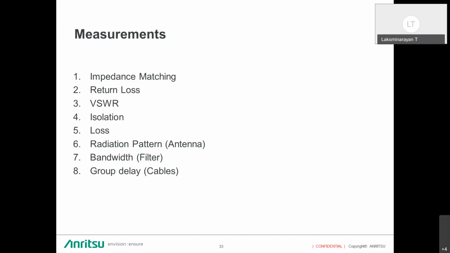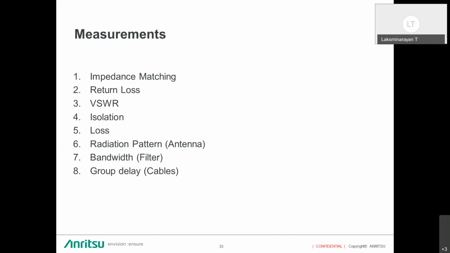What is the isolation between one port and the other port when there are multiple input and multiple output antennas? You will be measuring the isolation between the ports, the loss of the cable or an attenuator, radiation pattern for antennas, and bandwidth for the filter. We can measure a 3 dB bandwidth or a 0 dB bandwidth.